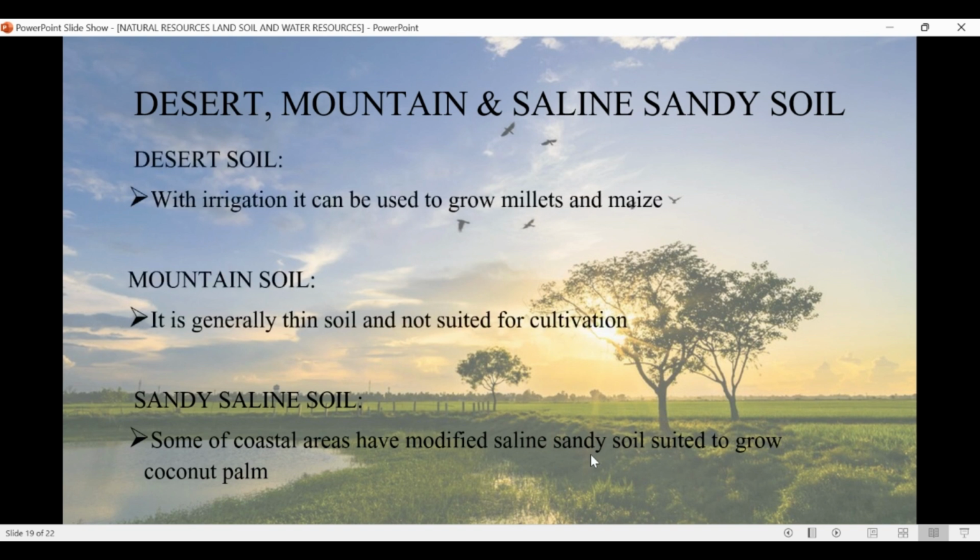Let us understand the mountain soil. It is generally thin soil and not suitable for cultivation. It is found in the Jammu Kashmir areas and some parts of Assam and East India. Then comes the saline sandy soil. Some of the coastal areas have modified saline sandy soil suited to grow cotton and palm trees. So now we have completed the types of soil in India.